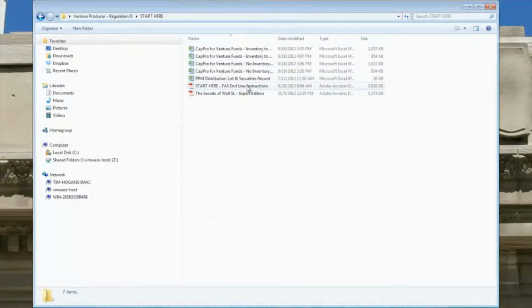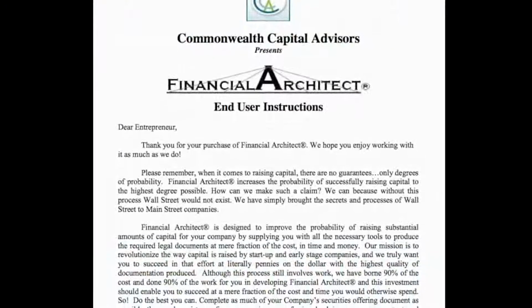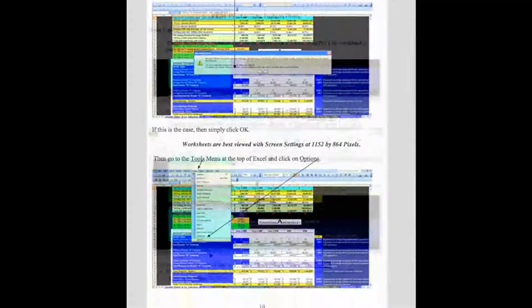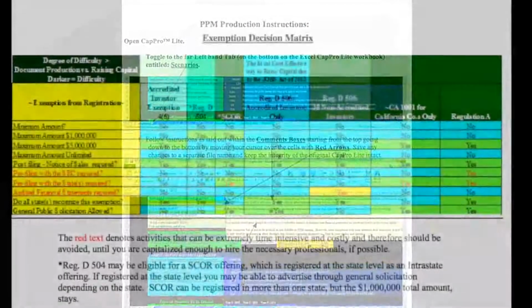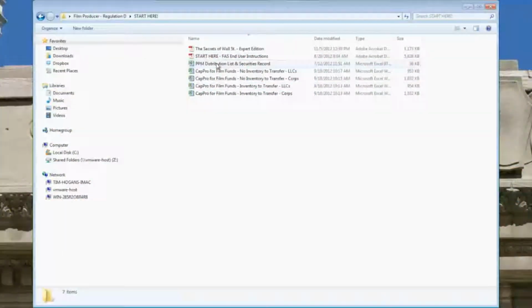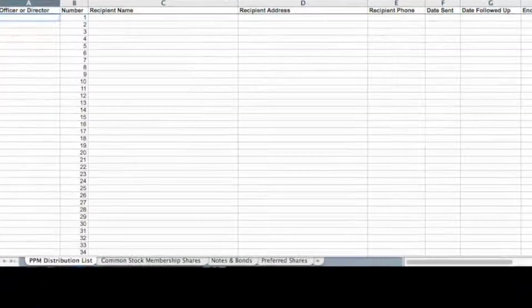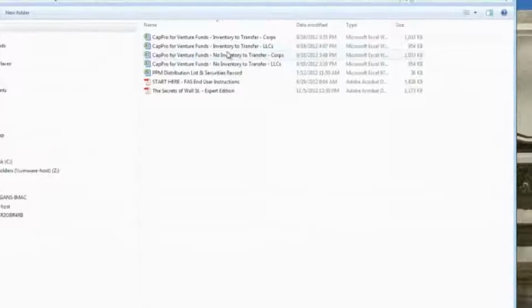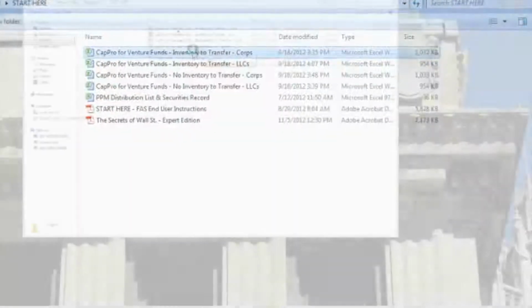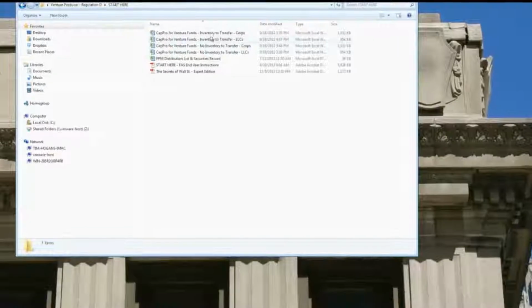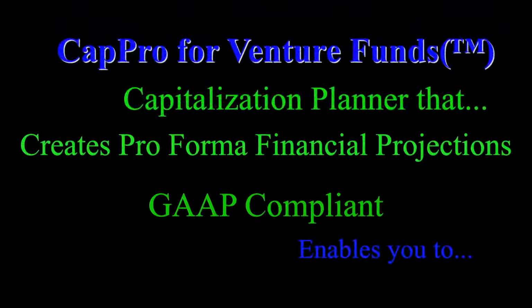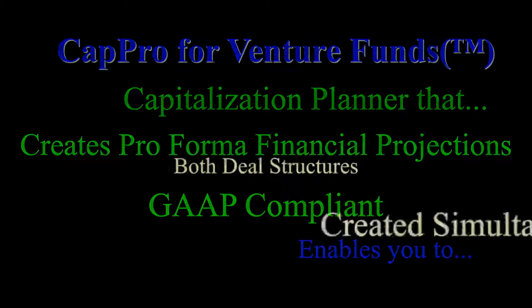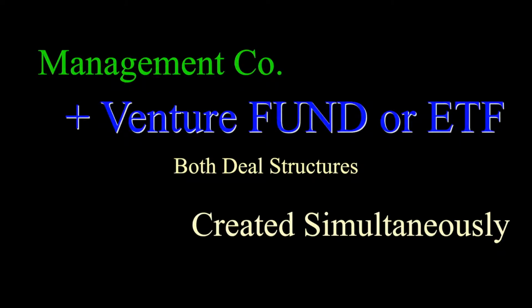Financial Architect End User Instructions, a comprehensive guide with easy-to-understand screenshot captions, enabling you to produce your securities offering documents in record time. The PPM distribution list and securities record, which help you stay in compliance. Venture Producer includes 4 individualized CAP Pro for venture funds, the Capitalization and Pro Forma Financial Projections Excel workbook that enables you to customize your own deal structure for both the management company and the fund simultaneously.